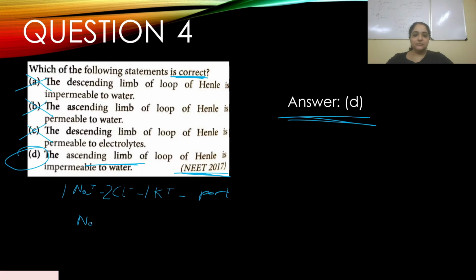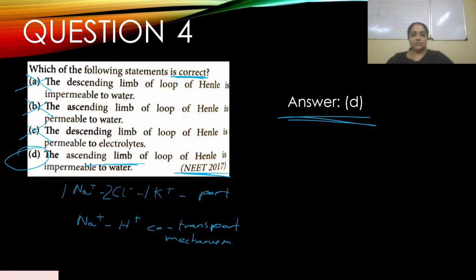There is another one, the sodium hydrogen counter-transport mechanism. So there are two ways by which electrolytes are reabsorbed back into the blood in the ascending limb of loop of Henle. It's important to understand this because when you are studying the countercurrent mechanism, this plays a very important role in creating a hyperosmotic environment in the renal medulla.